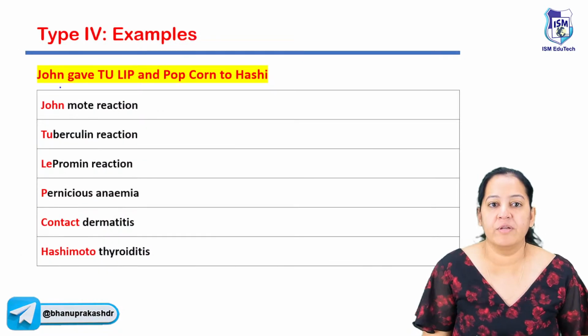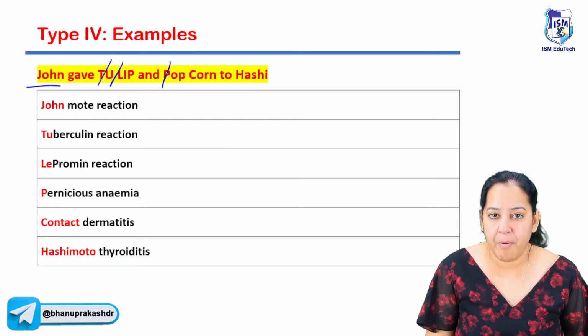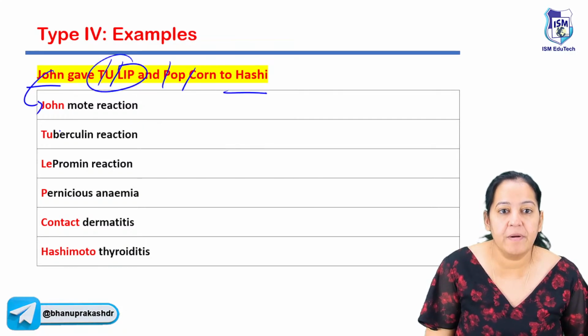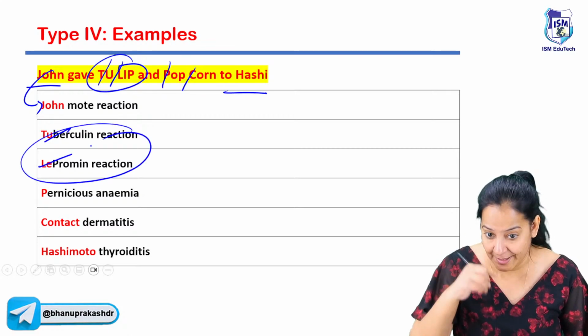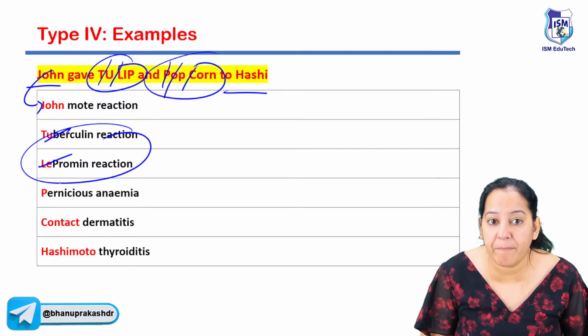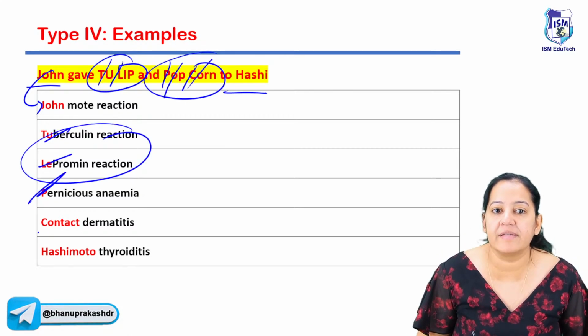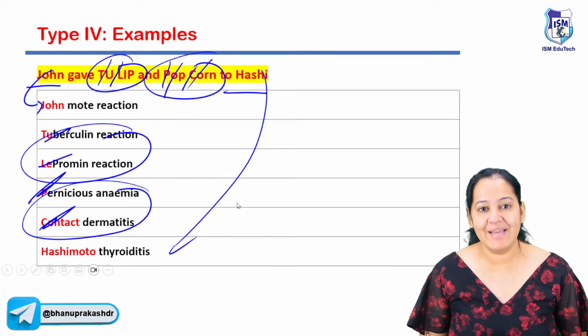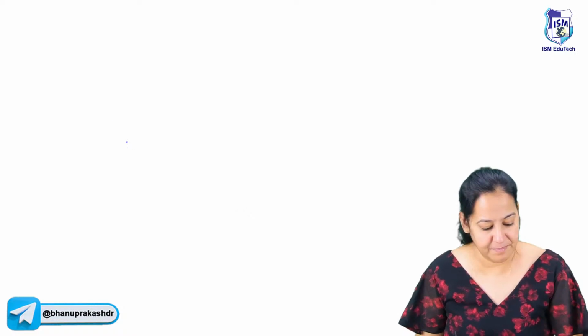And type 4 is: John gave tulip popcorn to Hashi. John is the John motor reaction. What is tulip? Tuberculin and lepromin. What is pop and corn? Pop is pernicious and corn is contact dermatitis. Popcorn. Hashi is Hashimoto thyroiditis. So it's very easy if you learn that. It's very easy.